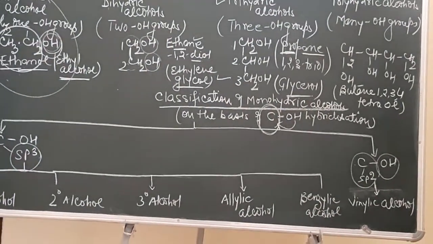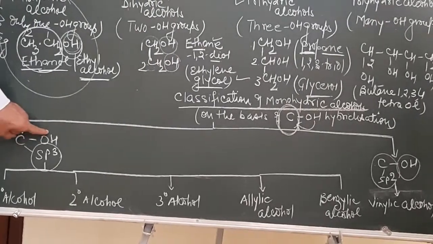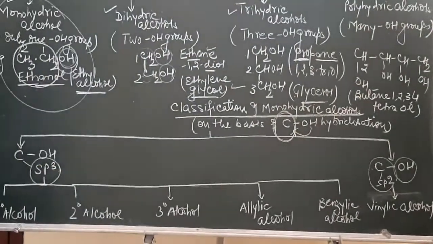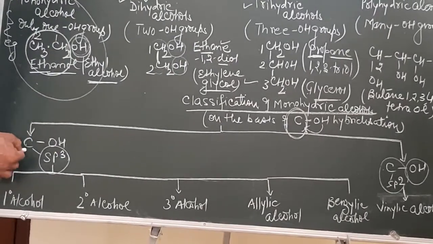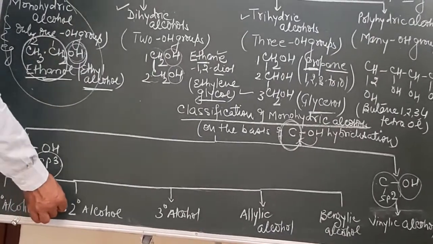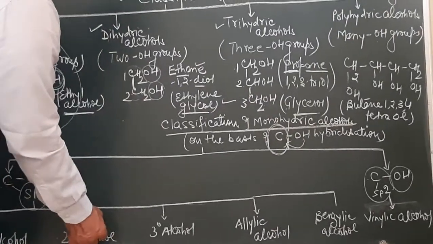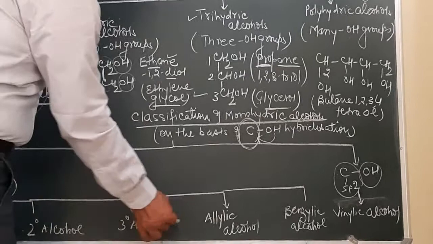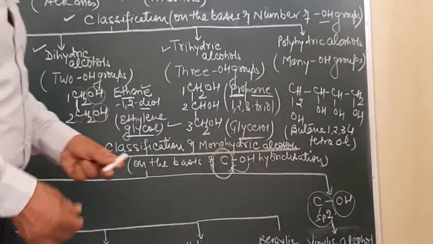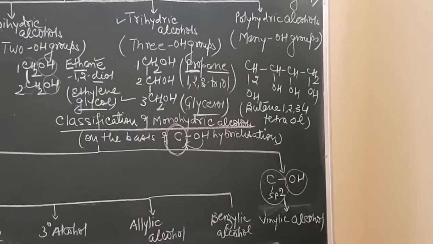Similar to what we did in haloalkenes. Now the carbon to which the OH group is attached, if it is sp3 hybridized, it can be either 1 degree alcohol, meaning primary alcohol, or 2 degree alcohol, meaning secondary alcohol. It can be 3 degree alcohol. This can be allylic as well as benzylic alcohol. And C-OH bond in which carbon is sp2 hybridized will be classified as vinylic alcohols.